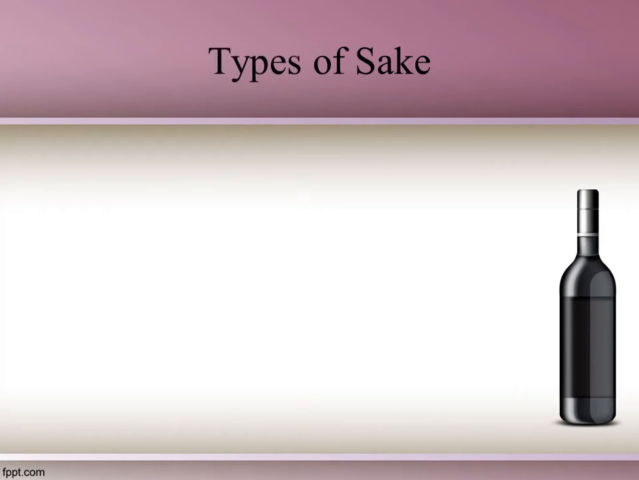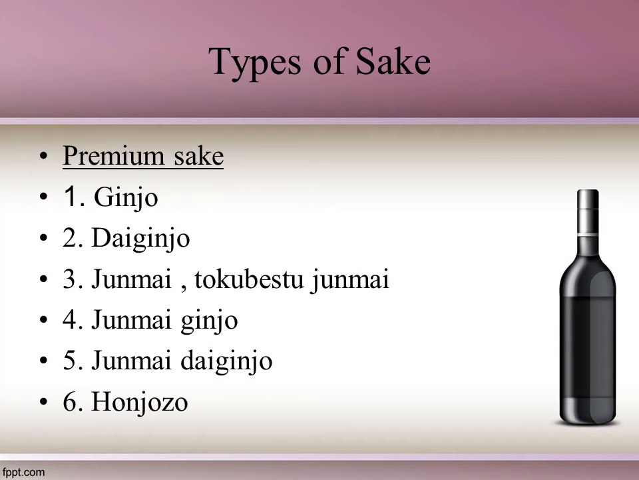Types of sake. There are different types of sake. Here we will learn about the premium sake. First one is Ginjo, the second one is Daiginjo, and the third one is Junmai Tokubetsu Junmai, and the next one is Junmai Ginjo, and the fifth one is Junmai Daiginjo, and the sixth one is Honjozo.